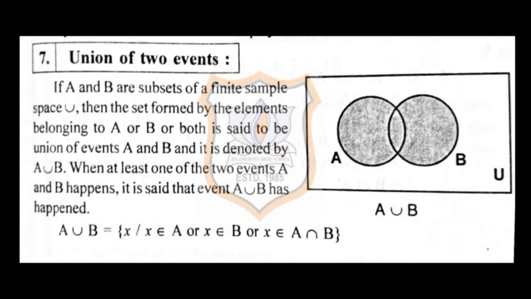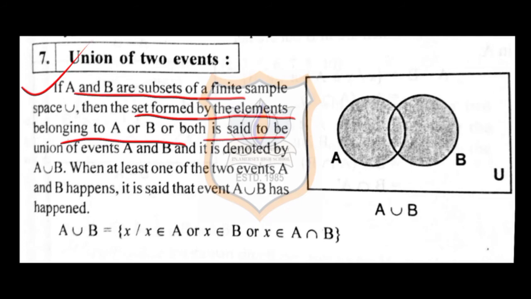Let us understand what is union of two sets, or what is union of two events. Suppose A and B are the subsets of the finite space, that is the universe. If you are taking all the elements of A and B, then it is called A union B. That means the set formed by the elements which belong to A or B is said to be the union of the events, and it is denoted by A union B.